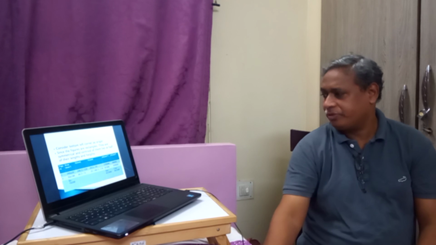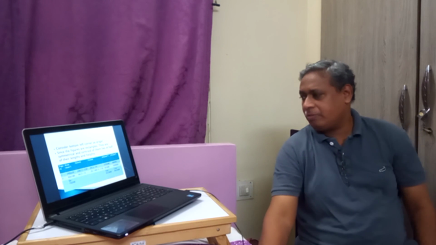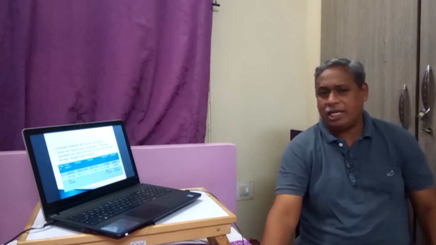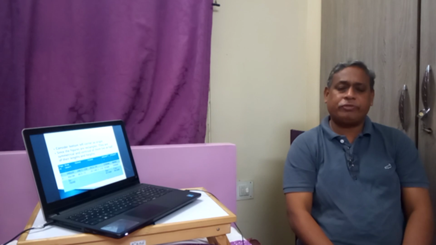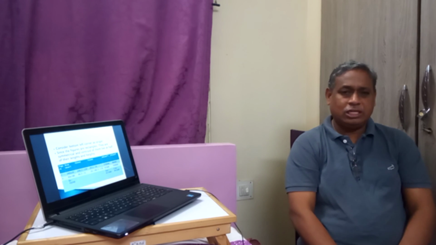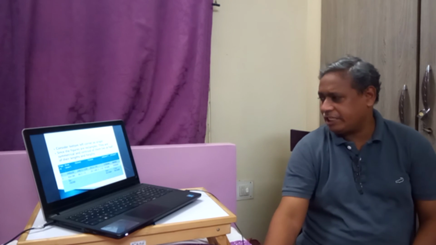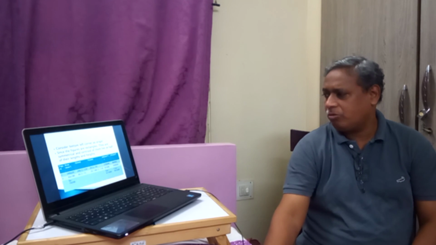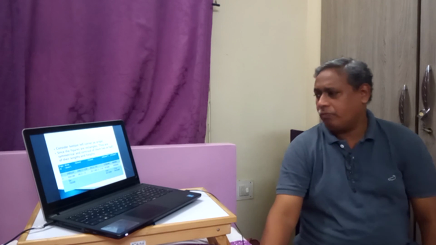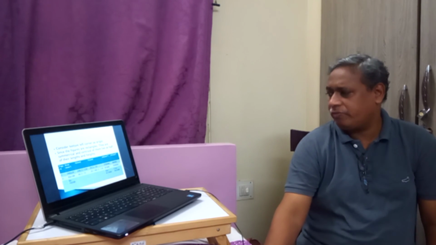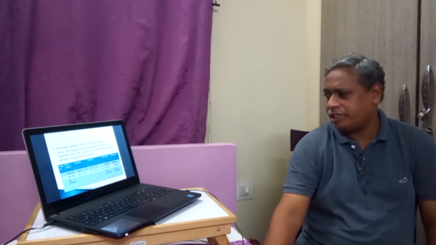That is 180. Therefore, we got sigma AX. That is, AX is the moment of area of the first figure in the x direction. The moment of area of the second figure in the x direction is 81,000. For this figure, 4800 into 120, we got 576,000. Similarly, 4800 into 10, we got 48,000. That is in the x direction.